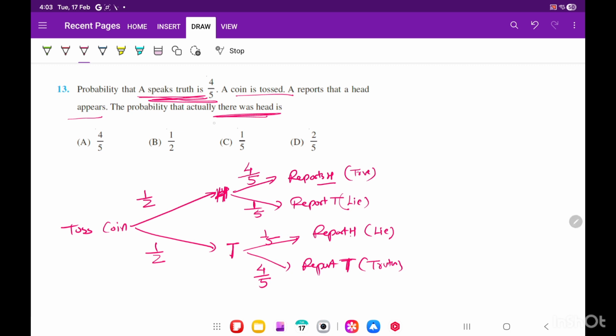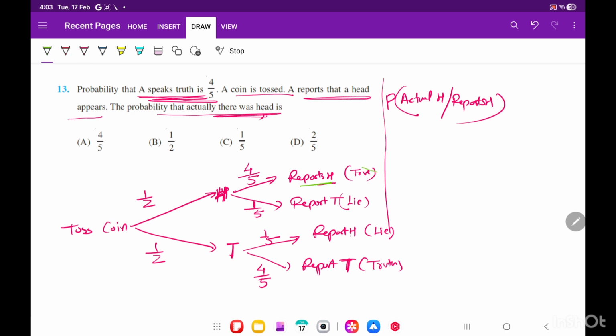They are saying find the probability that actually head came and he is reporting head. What is the probability that actually head came given that he reports head? Correct. He can report head in two cases. He may lie or he may say truth. See, he is reporting head either in this case or in this case.